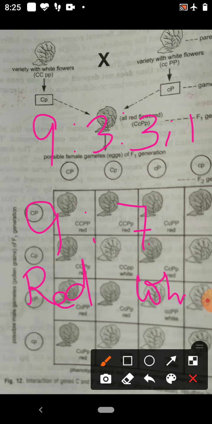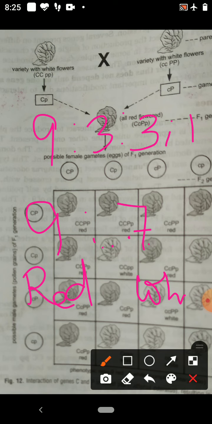So why are 9 red and 7 white? Its reason is that the 9 F2 plants which have both capital C and capital P are red. The other 7 plants lack either capital C or capital P, and they are white.